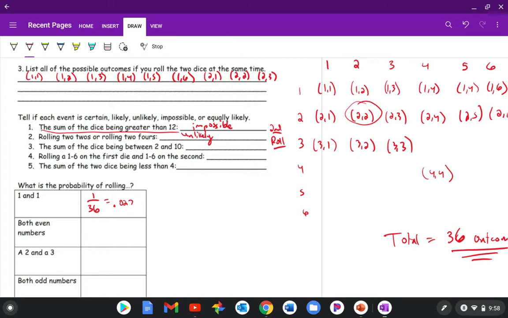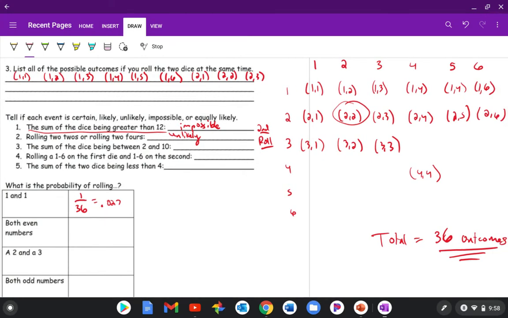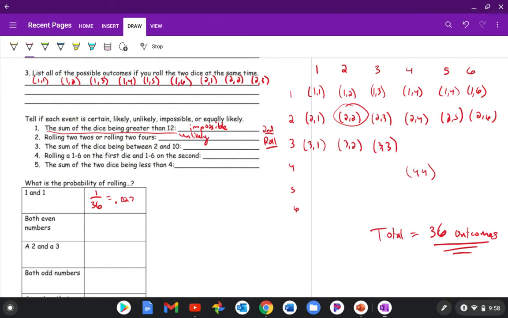Good. So the next one, both even numbers. What you're going to need to do is look through this chart and find the possibilities where you could get both an even number. I'm not going to do all of them for you, but you can actually rule out the entire first row because all of those have a 1 with them, right? So they're not going to both be even. Now the second row would be good to look at because it starts with a 2.